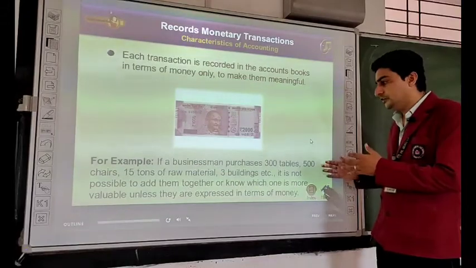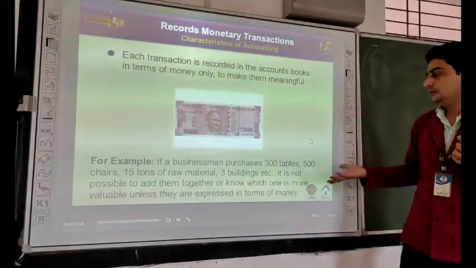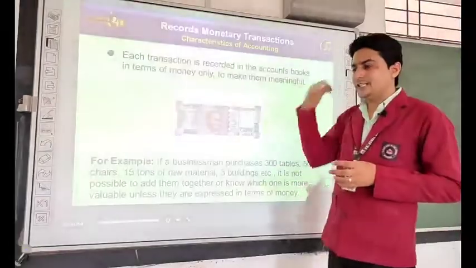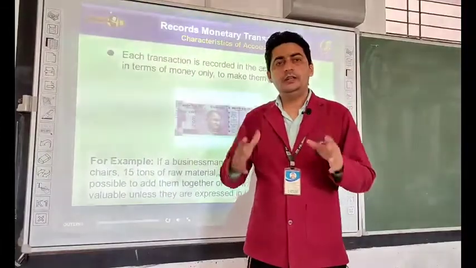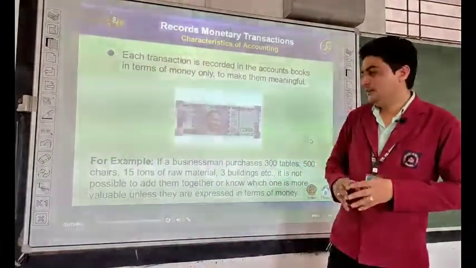So 300 tables, 500 chairs, 15 tons of raw material, 3 buildings, etc. cannot be recorded in the books of account because they are not measured in terms of money. Only the transactions which are measured in terms of money are recorded in accounting.